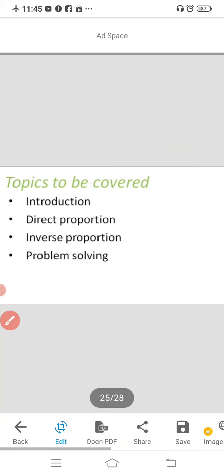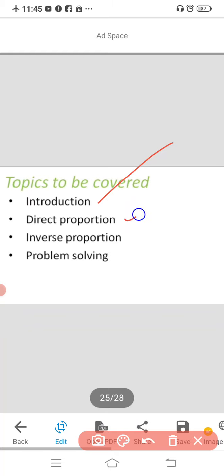Next we have direct and indirect proportion. In this chapter, the first part is direct and inverse proportion: the introduction, the definition of direct proportion, some problems on direct proportion, the definition of inverse proportion, some problems on inverse proportion, and some problem solving methods. Is it a direct method or an indirect method? All these concepts you are going to study in this chapter.